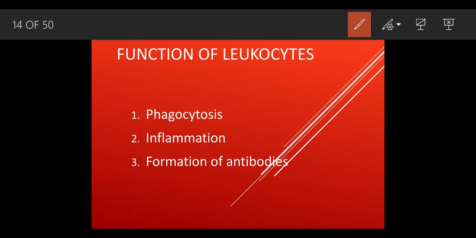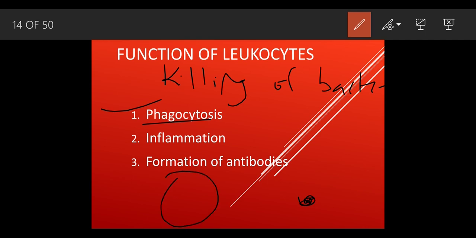These are the different functions of the leukocyte. Phagocytosis. Phagocytosis means, in easy language, killing of the bacteria, engulfing of bacteria. Suppose I give an example. Suppose this is a bacteria which is entering into your body, and this is a WBC. And WBCs are the soldiers, as I said.